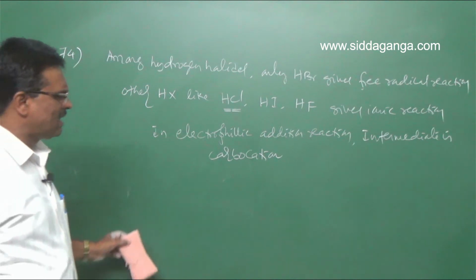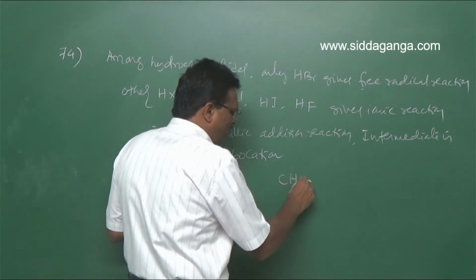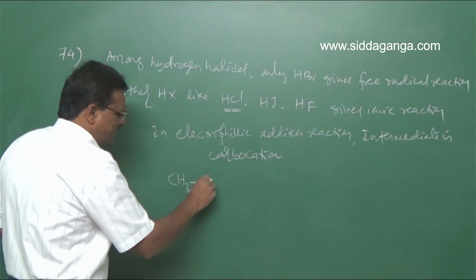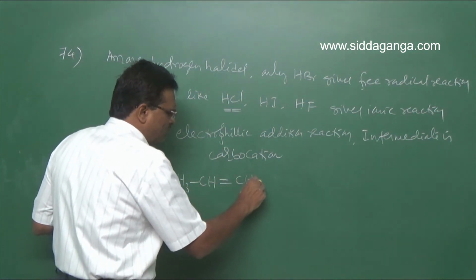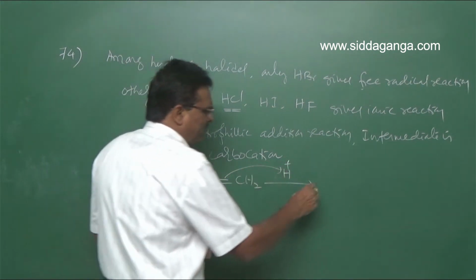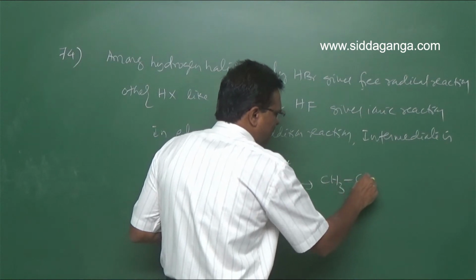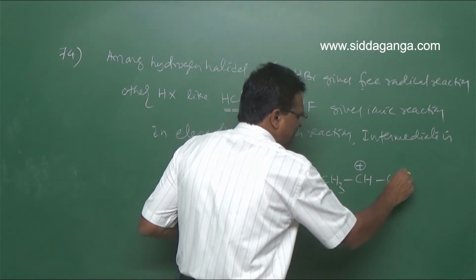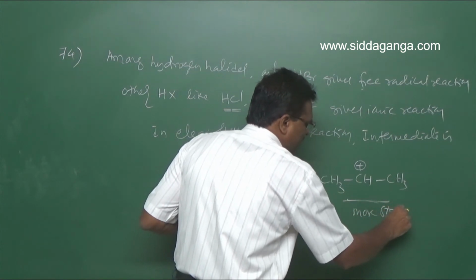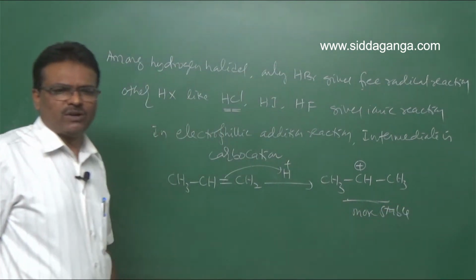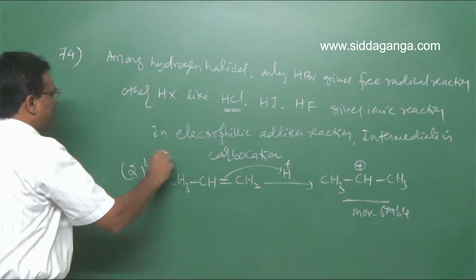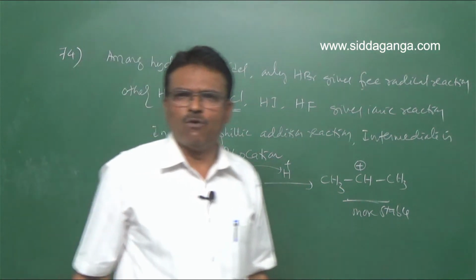So more stable carbocation is with propene, CH3, CH, double bond CH2. In the presence of H plus, it gives CH3, CH plus, CH3. So this is more stable. So hence your option is second one. So second option is correct for question number 74.